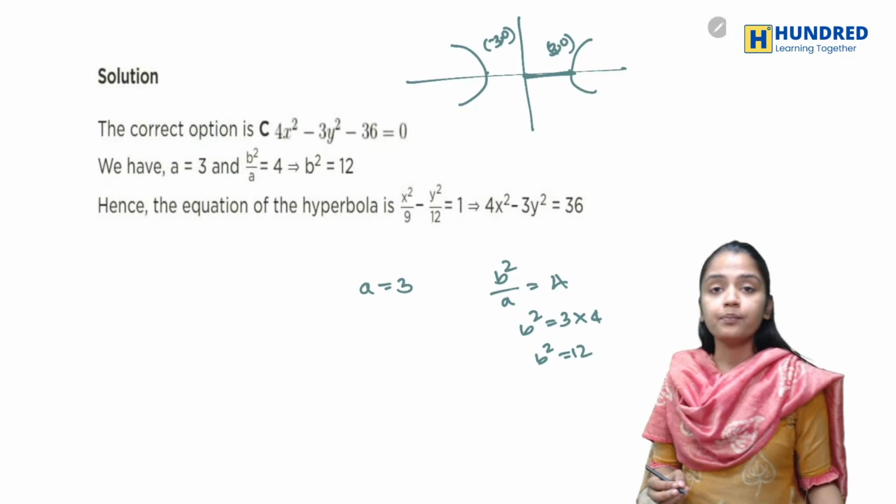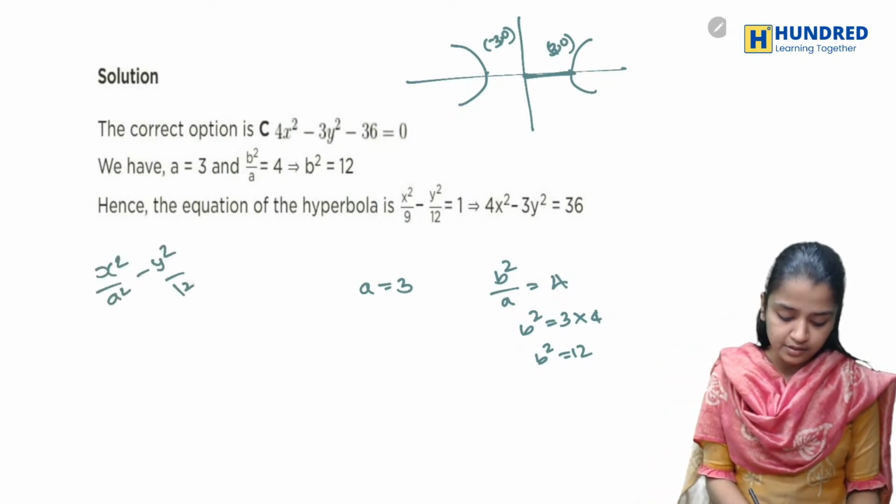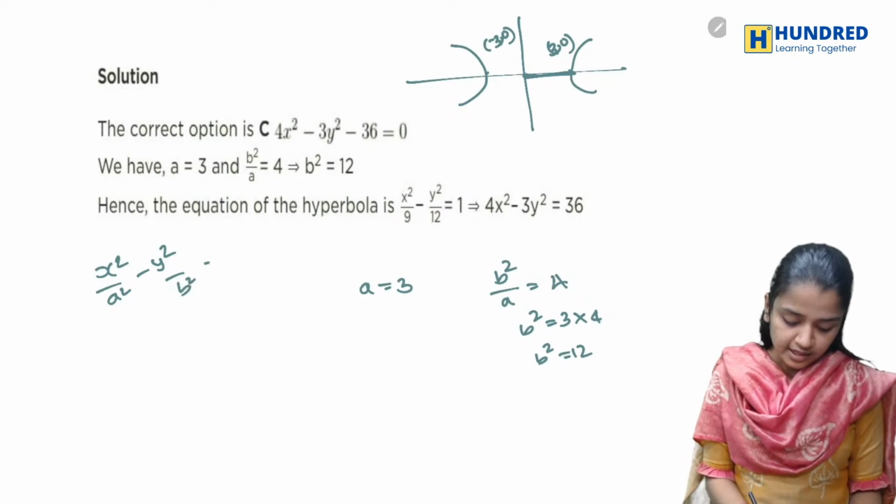What is the hyperbola formula? x square by A square minus y square by B square equal to 1.